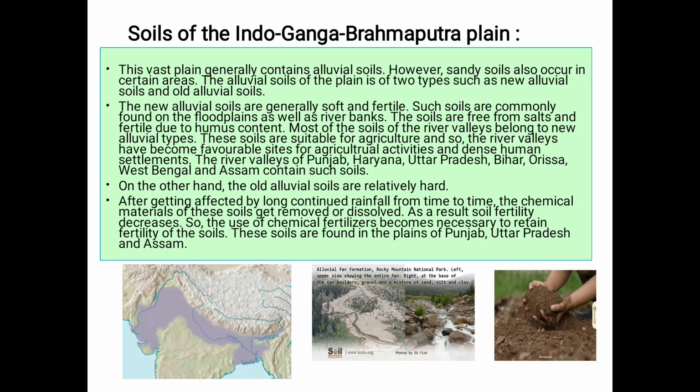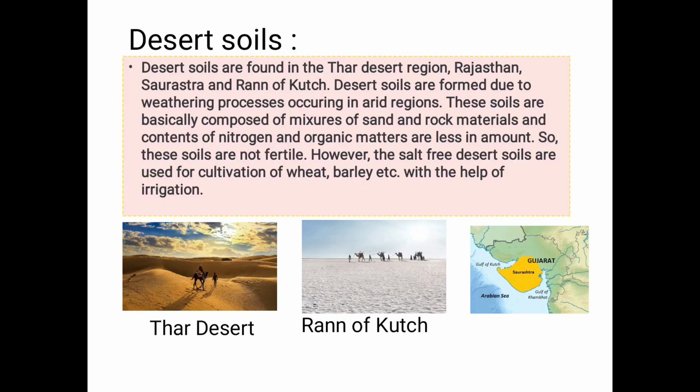Anyway, now let's move to the next type of soil. What is that? The desert soil. These are found in the desert. Let's read. Desert soils are found in the Thar desert region, Rajasthan, Saurashtra, and Rann of Kutch. Desert soils are formed due to weathering processes occurring in arid regions.